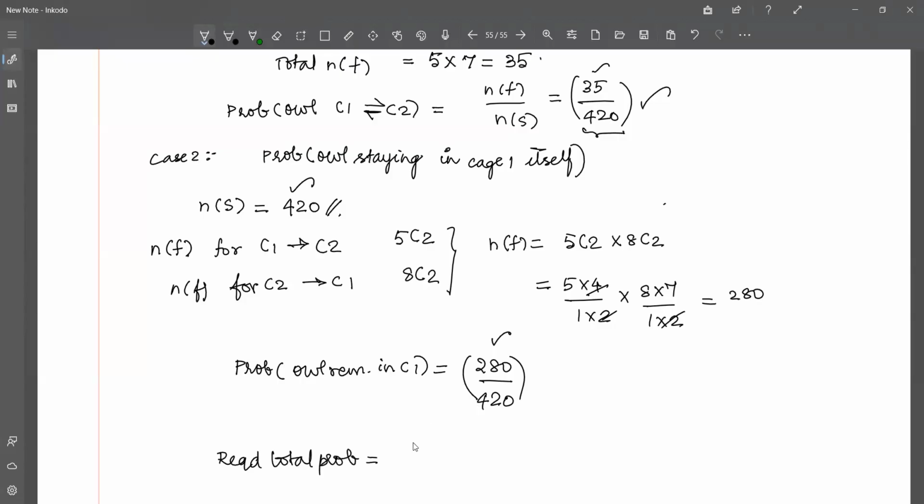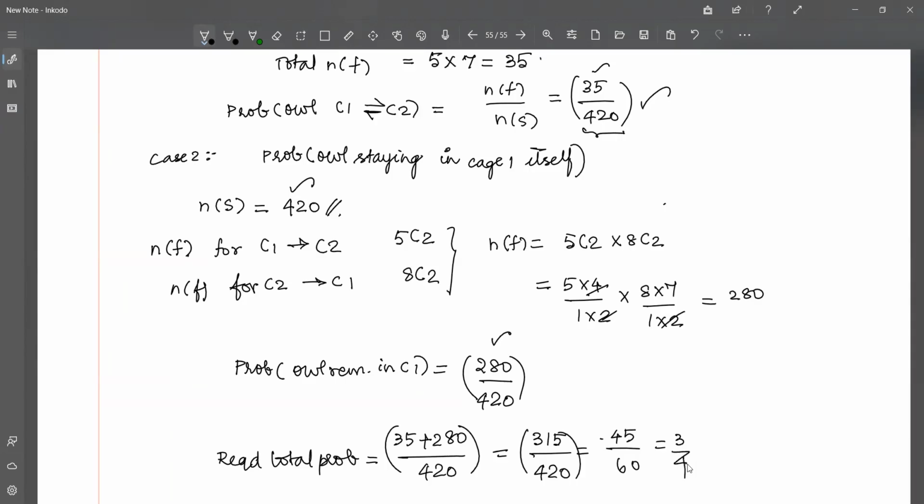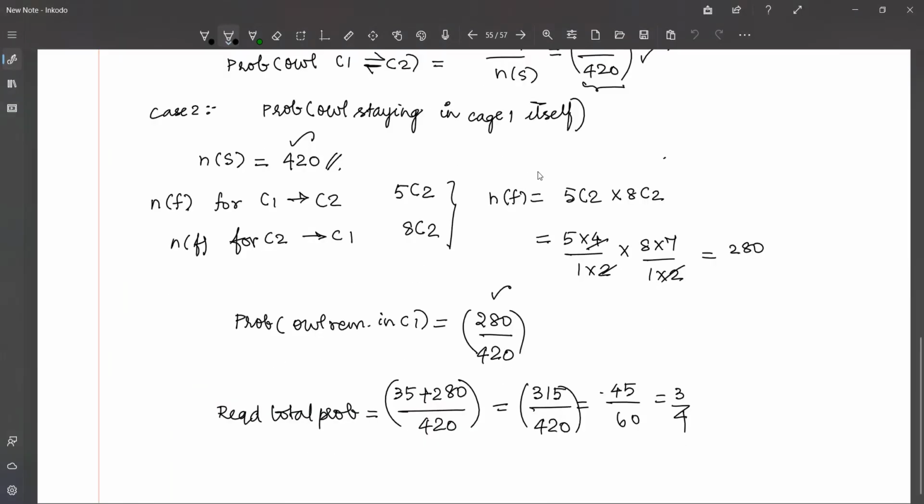We'll see. So the required total probability is equal to case 1 plus case 2. The probabilities of these two added together is 35 plus 280 divided by 420. So that will be equal to 315 divided by 420. If you simplify using 7 multiples, this is 7 into 45, and this is 7 into 60. So 45 out of 60 is 3 by 4. The total required probability is 3 by 4.